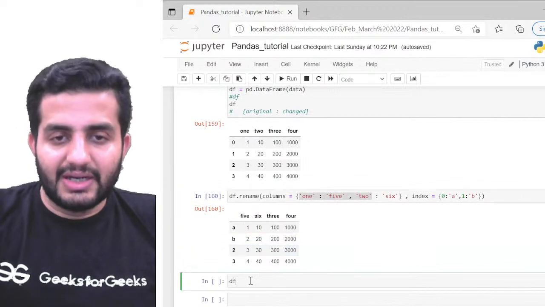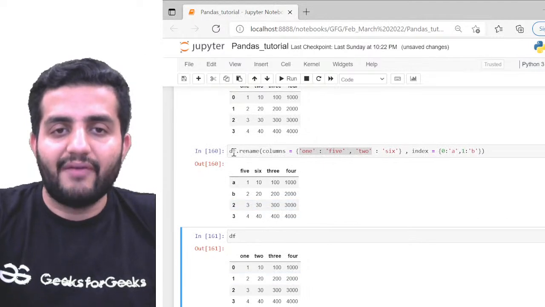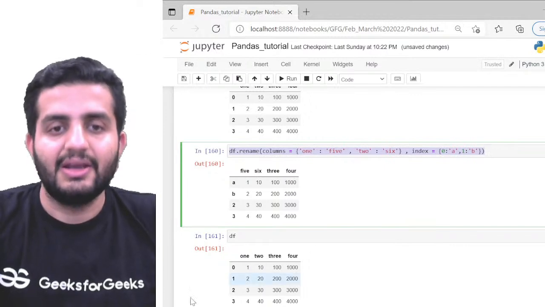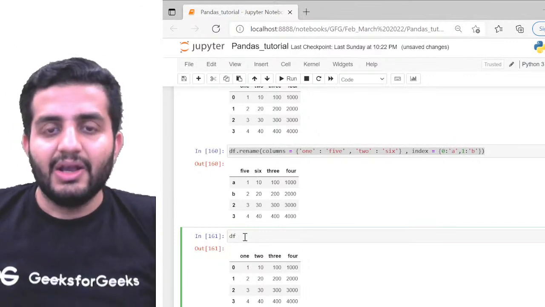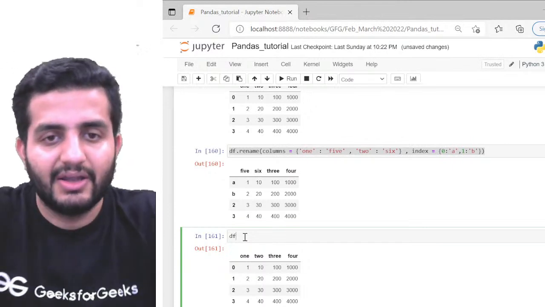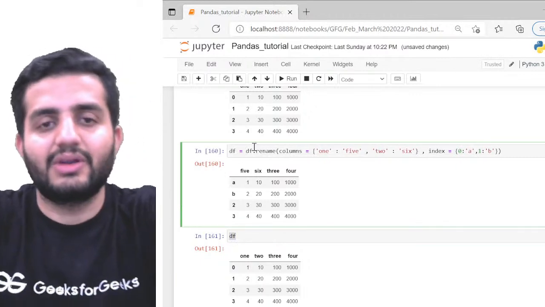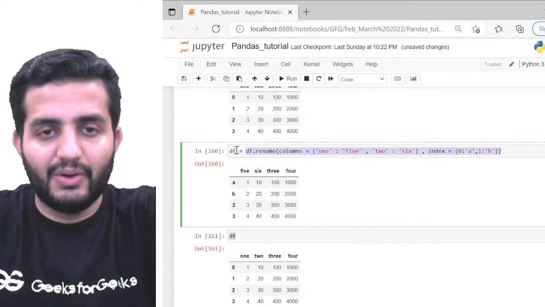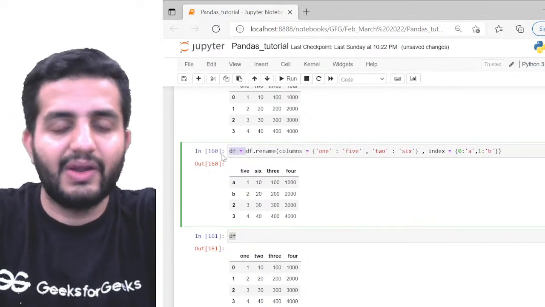But unfortunately, if you still print df, it remains the original one. Although I have run df.rename and renamed the column and row indices, my original data frame still remains the same. That's valid because you have not saved it. Either you pass df equal to this, saving it to the original data frame df, and then it will stay intact. This is one way of doing it.